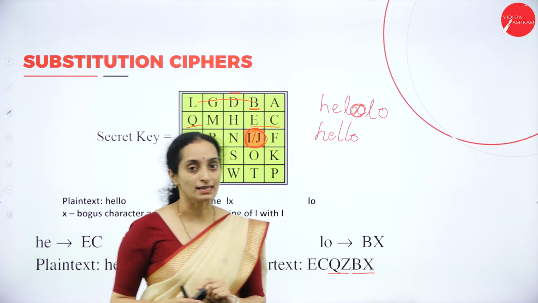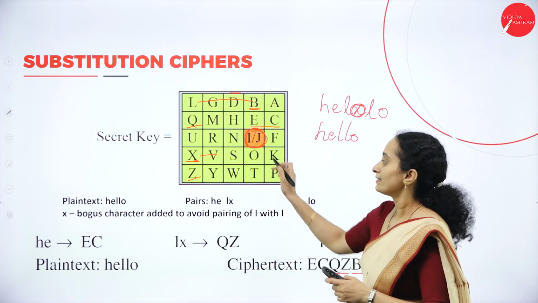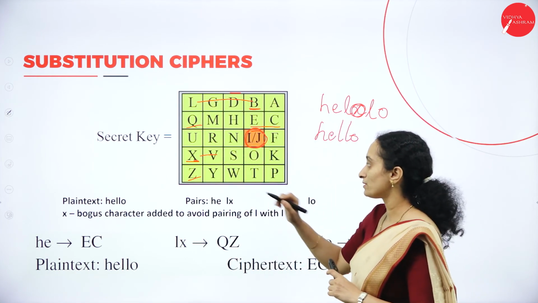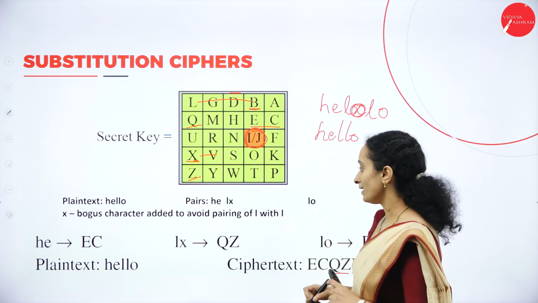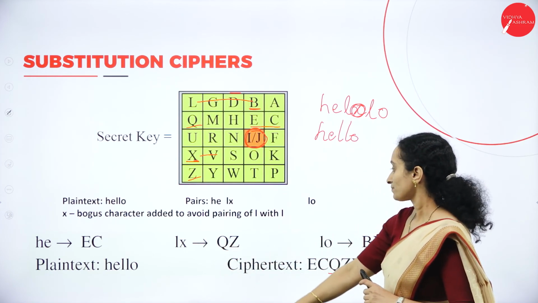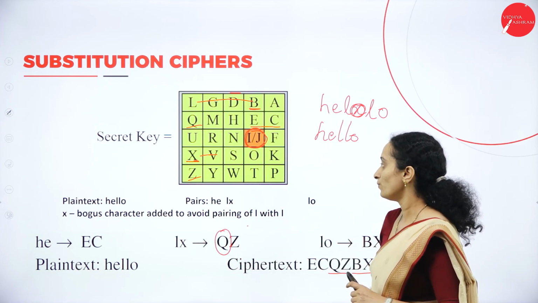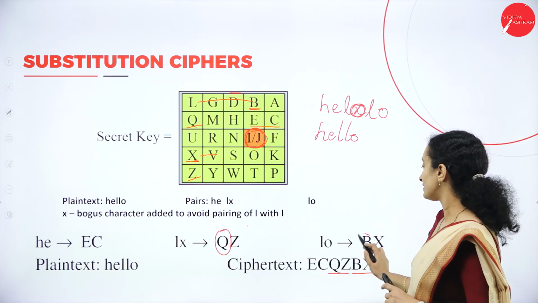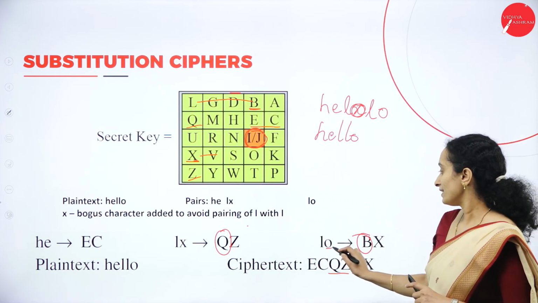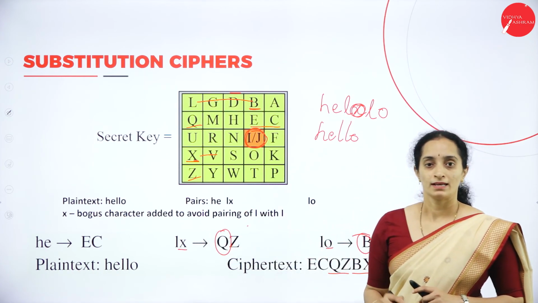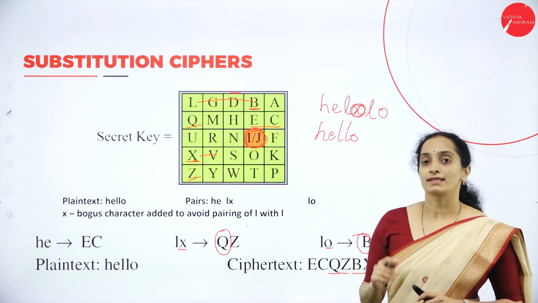When it comes to statistical attack, there is little chance to get the frequency of the characters. Suppose LL is repeated somewhere: here L is encrypted as Q and in this one L is encrypted as B. Why? Because the other character in the pair is different, so the encrypted characters are also different.